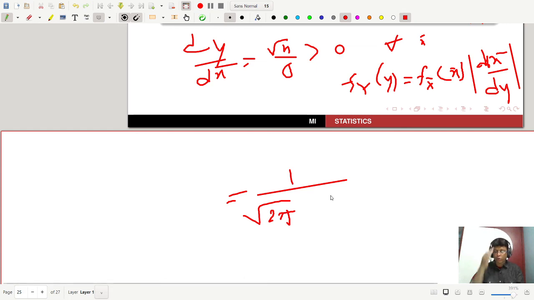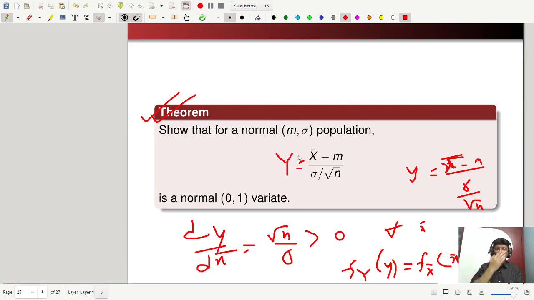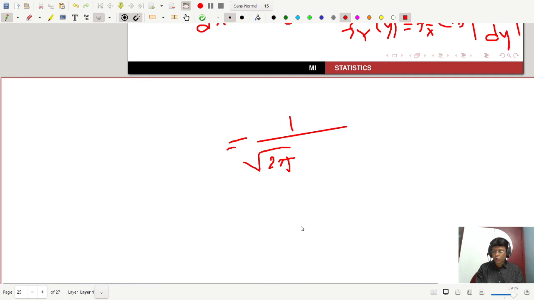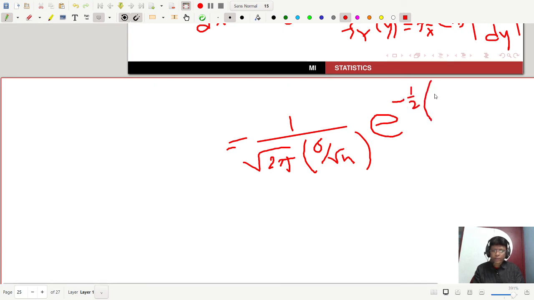In this case it is normal m comma sigma by root n, so it is 1 by sigma by root n root 2 pi, e to the power minus half, x bar minus m by sigma by root n whole squared, into sigma by root n.